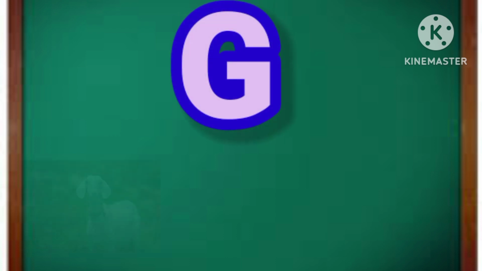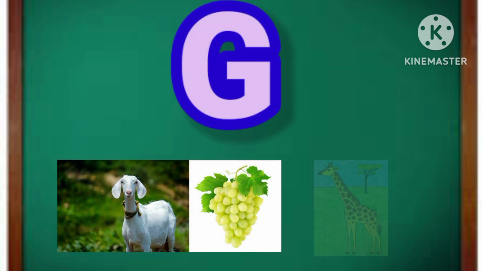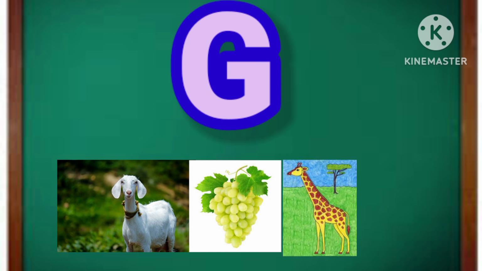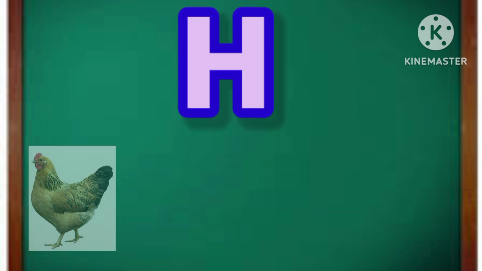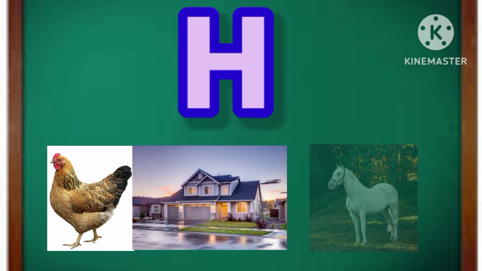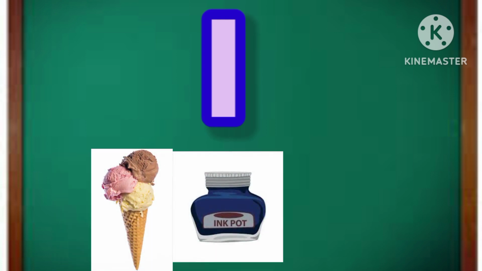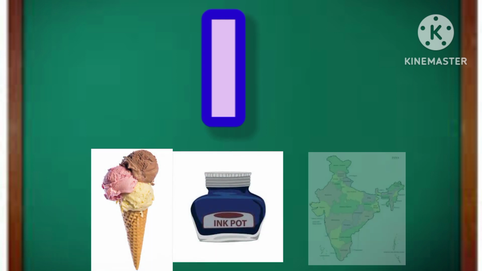G for goat, G for grapes, G for giraffe. H for hen, H for house, H for horse. I for ice cream, I for inkpot, I for India.